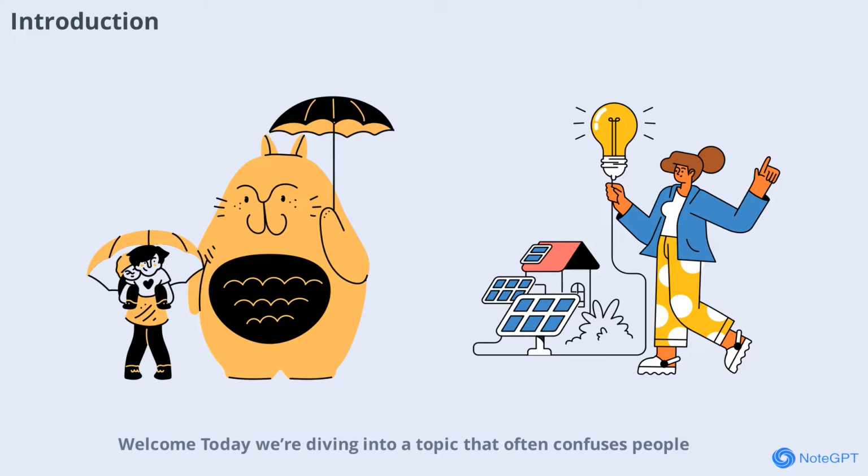Today we're diving into a topic that often confuses people, the difference between weather and climate. These two terms are sometimes used interchangeably, but they actually refer to very different things. Understanding the distinction is crucial, especially as conversations about our environment become more important. In this video, we'll break down what weather and climate mean, how they're measured, and why knowing the difference matters.